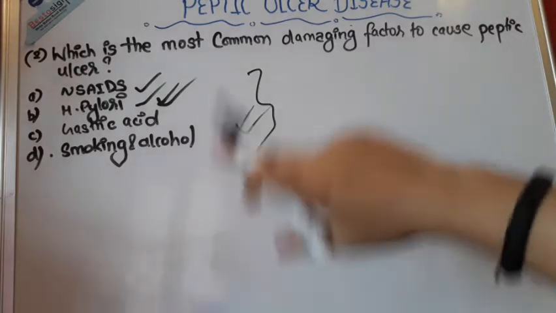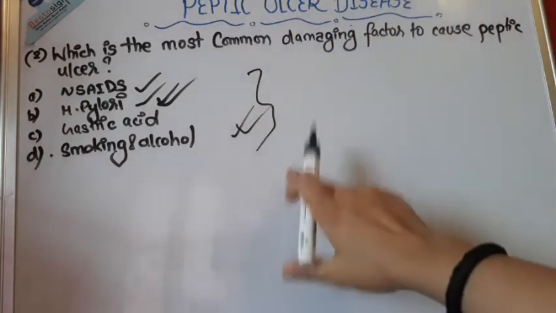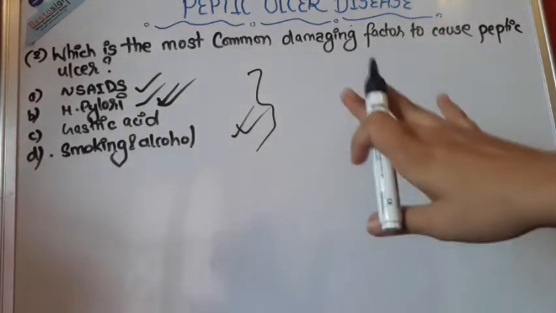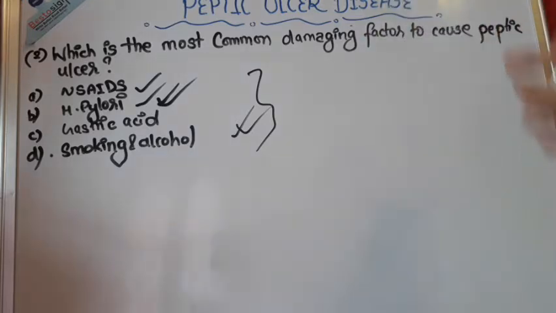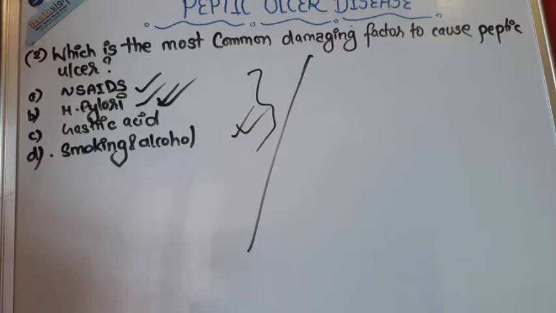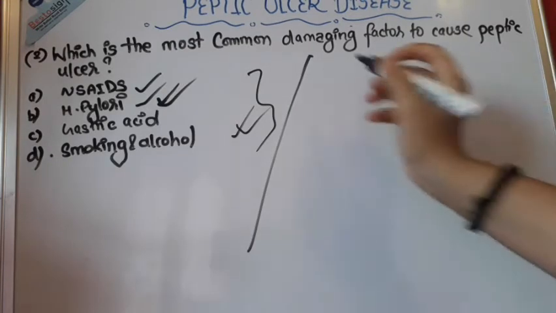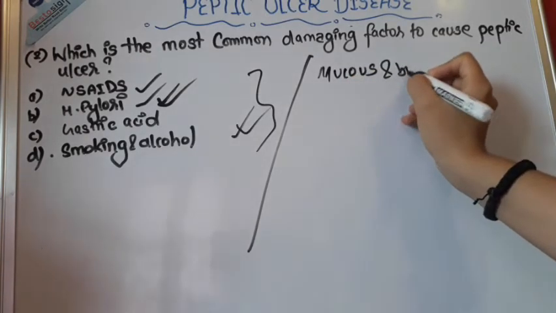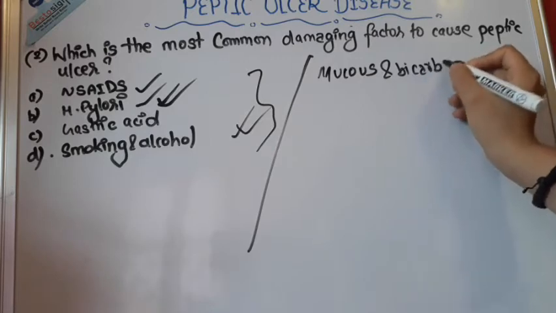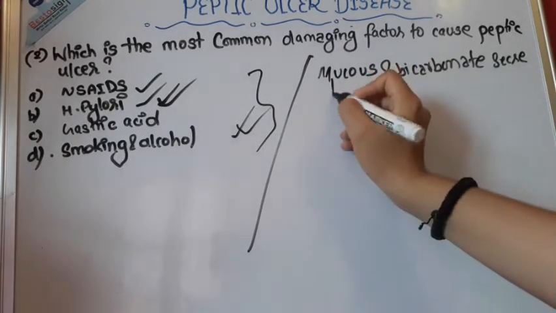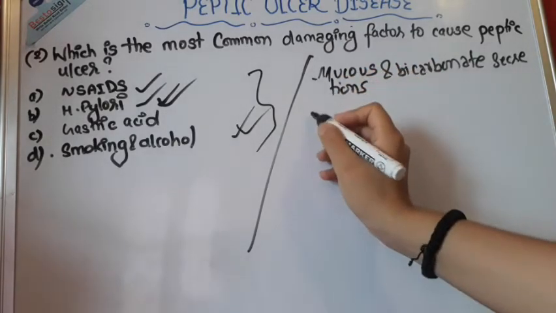But what are the things that these factors damage, that you should also know, okay? Now these are the damaging factors, you understood that, but what are the things that they damage? So the things that they damage are the mucus and bicarbonate secretions.